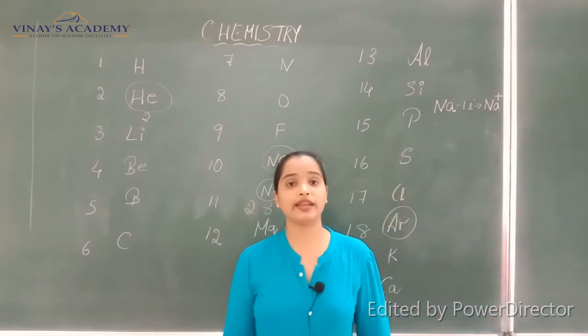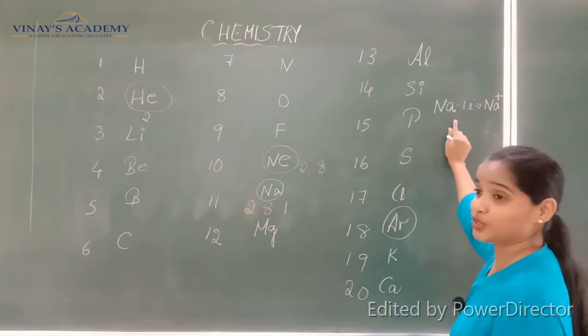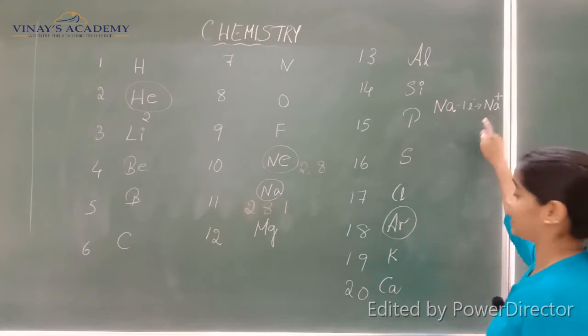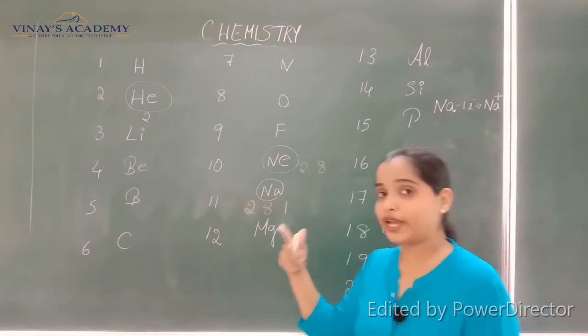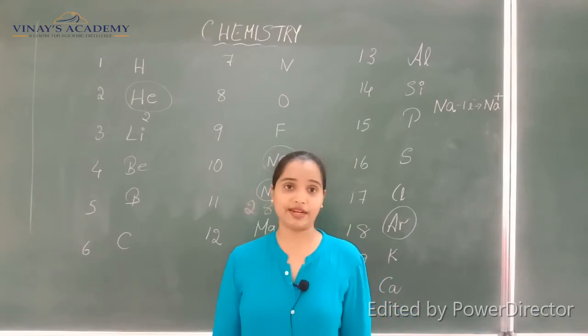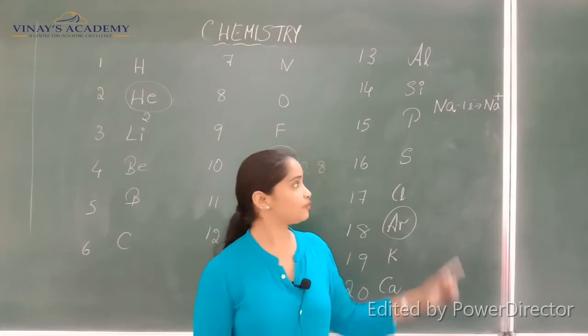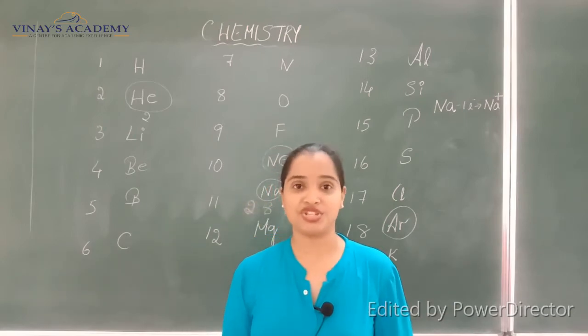So now sodium becomes Na plus. What you have studied, I hope you can remember, the valency of sodium is Na1 plus, and you got that valency because sodium lost 1 electron from its outermost shell.